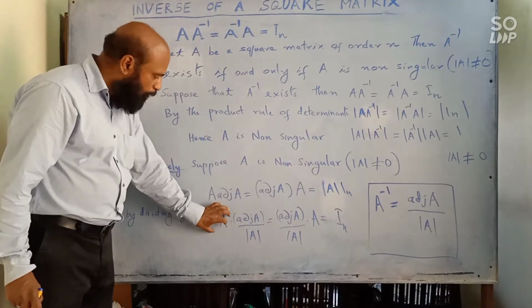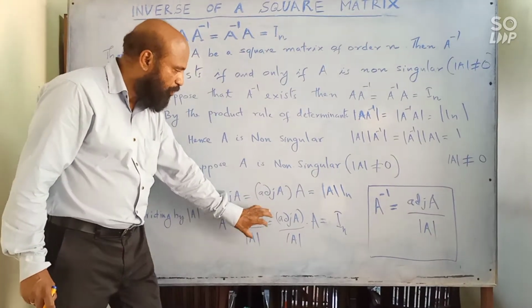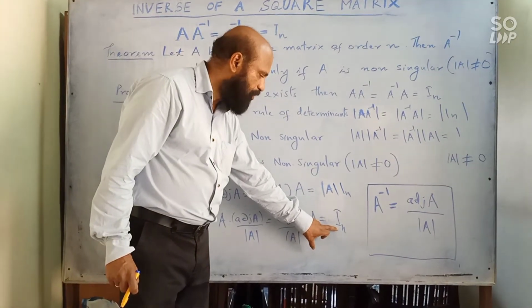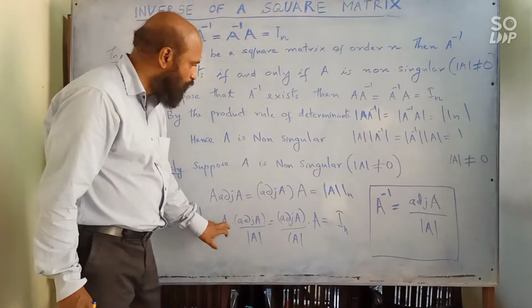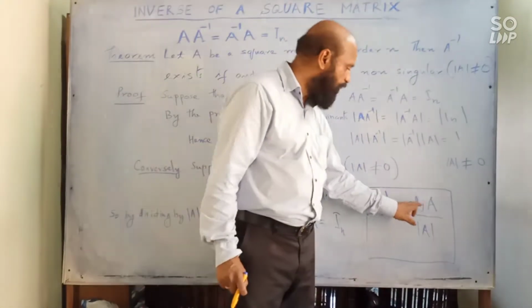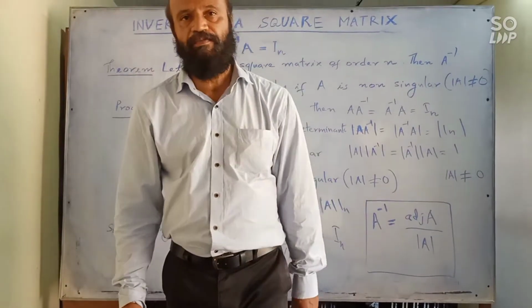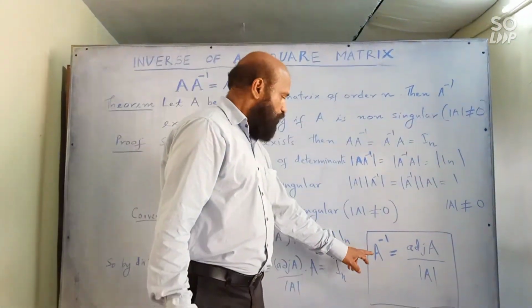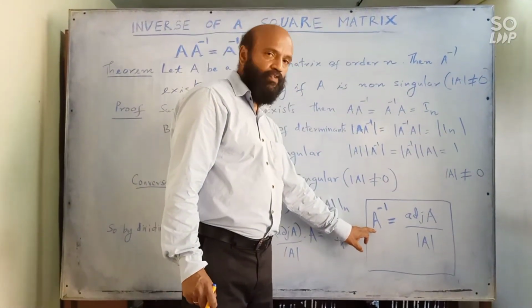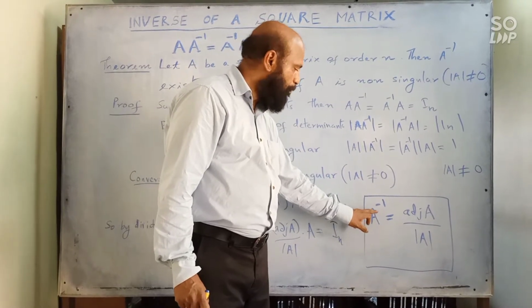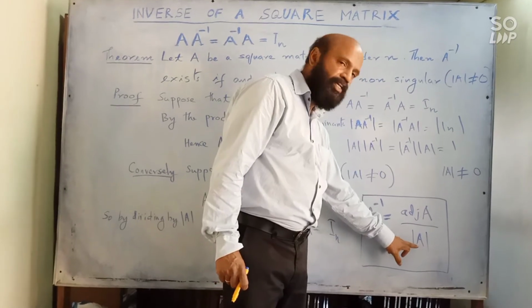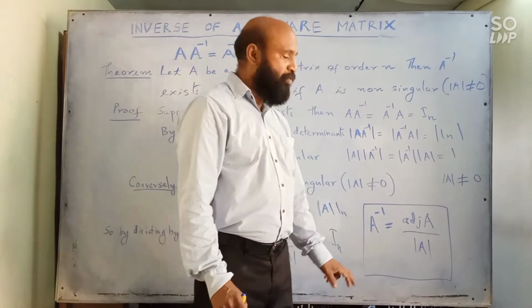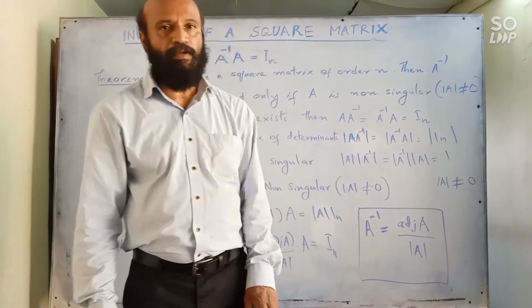That means A is multiplied by this matrix, you are getting identity matrix. That means inverse of this A is this. So A inverse is adjoint A divided by determinant of A. So we are getting the formula for finding the inverse of a matrix. Inverse of a matrix is adjoint A divided by determinant of A. Using this, we are going to see problems.